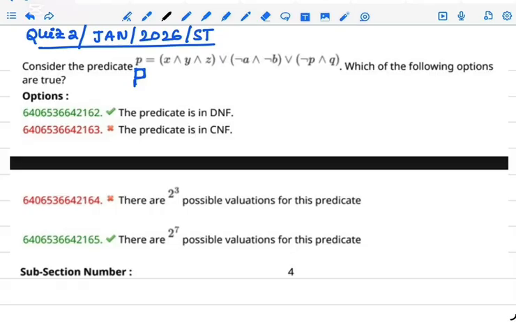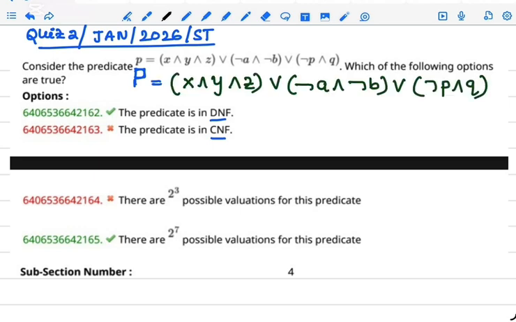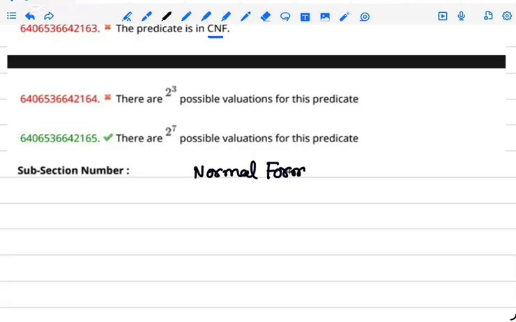The options are: the predicate is in DNF, the predicate is in CNF, and there are 2^3 possible valuations for this predicate. Note that capital P is different; small p, small q are clauses. Here there are two types of normal forms, DNF and CNF.